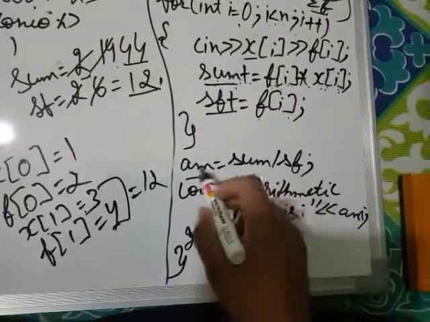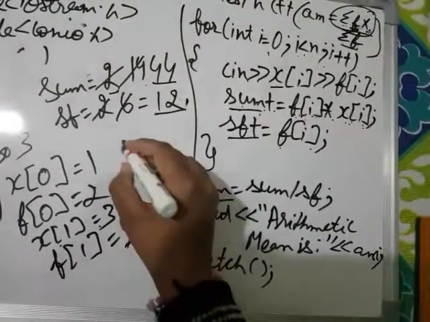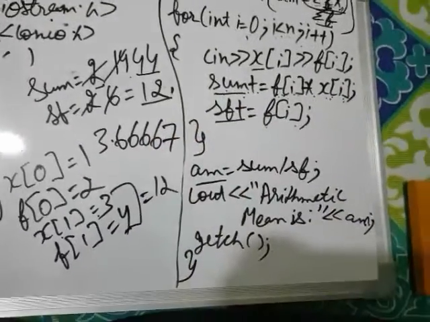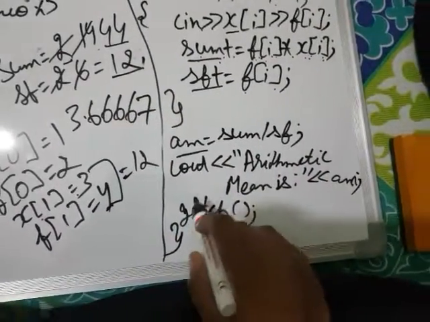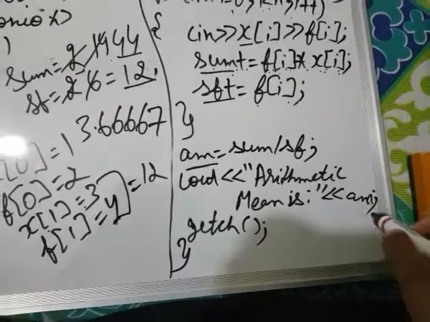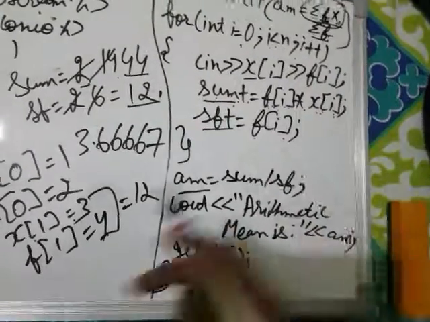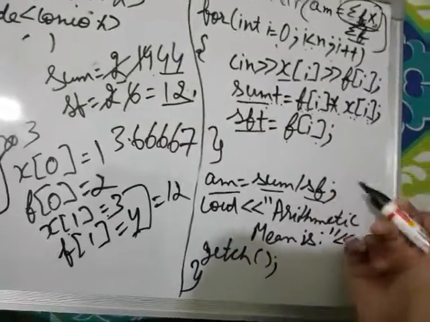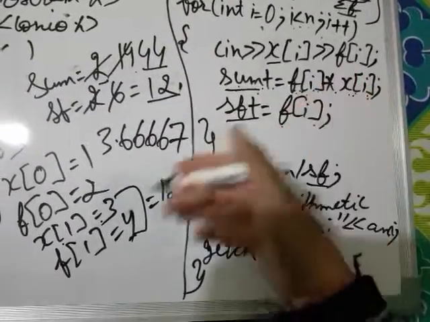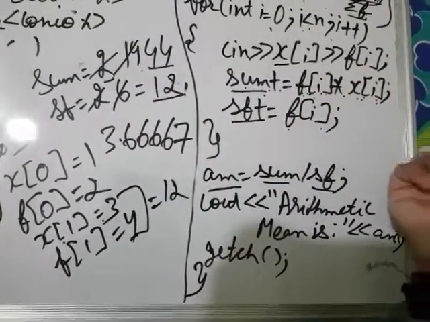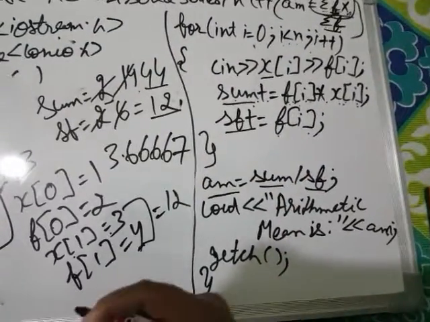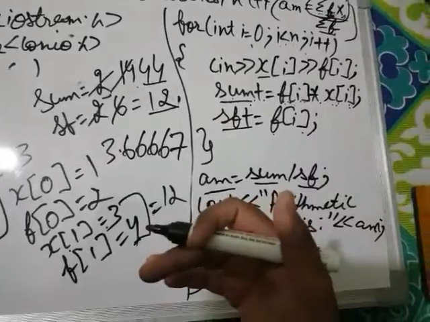So it will store the result of the arithmetic mean as 3.66667. After that it will print that the arithmetic mean is AM, and that's all. So the sum and sf will give you the result. After that, let us now move to the laptop for execution.